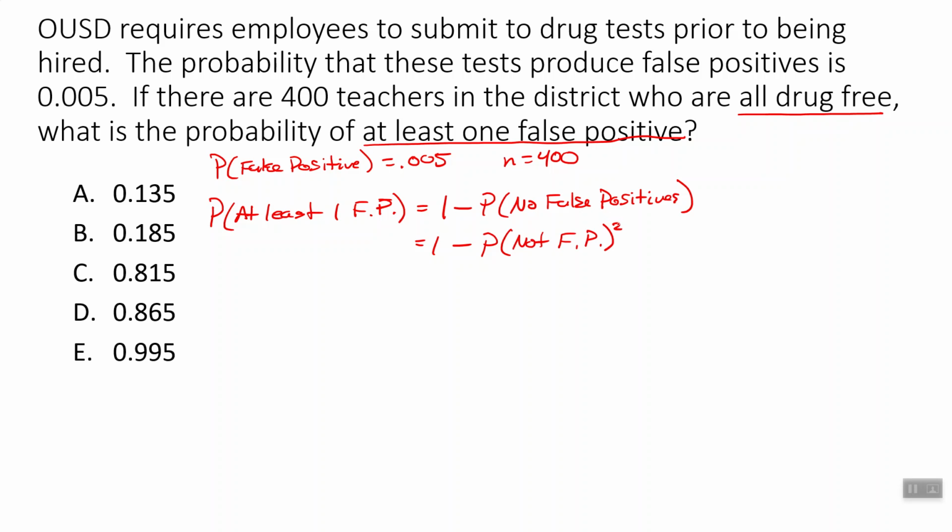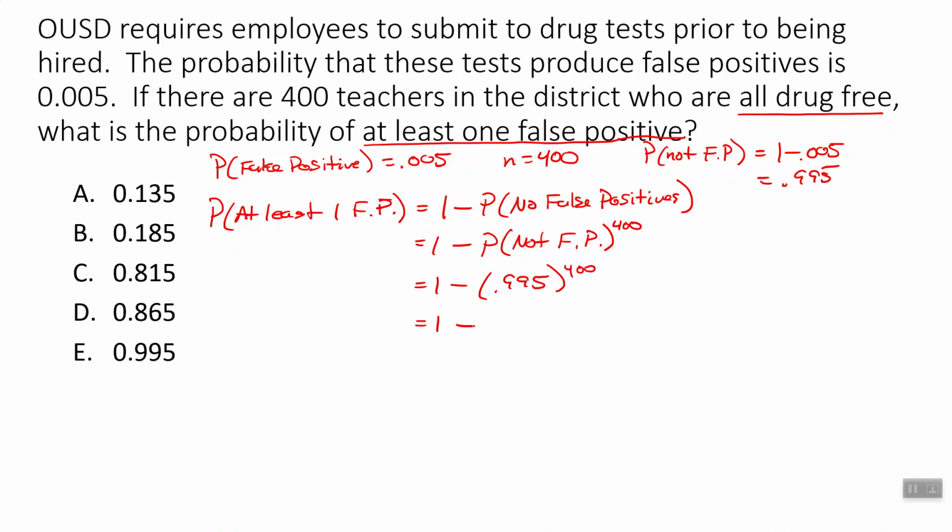We're using 400 this time, right? The probability of false positive is 0.005, so the probability that it's not a false positive is 1 minus 0.005, which is 0.995. So we get 1 minus 0.995 to the 400th power.